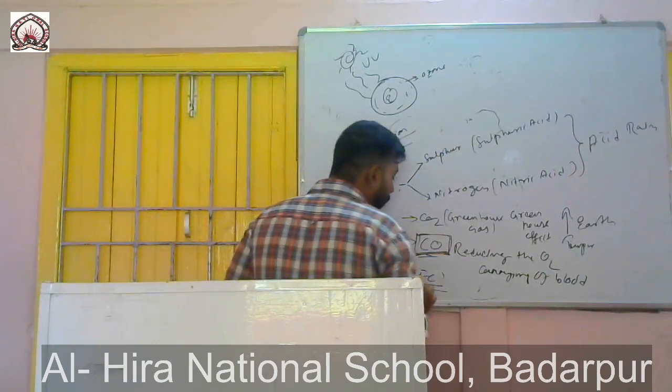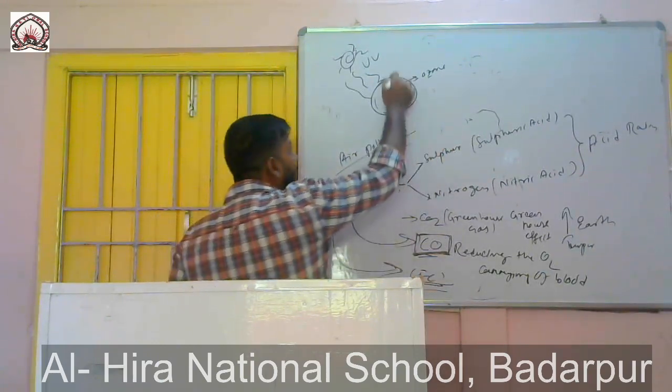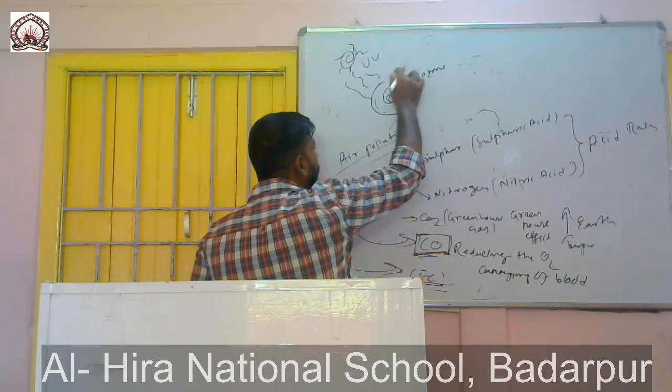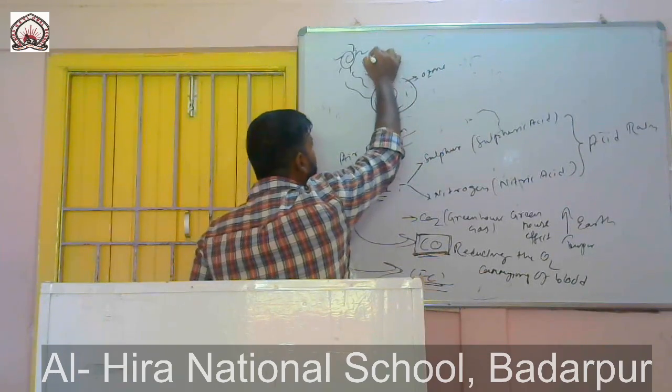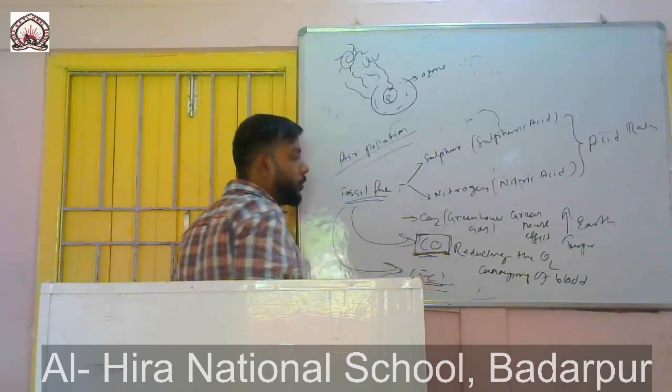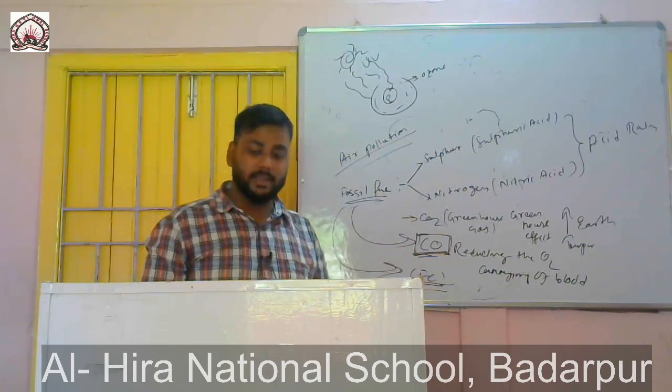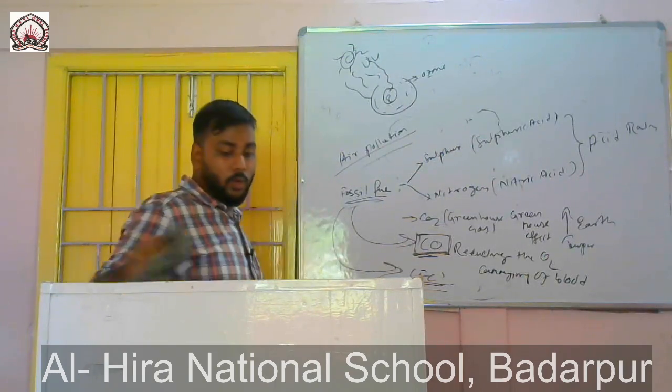So what does CFC, or chlorofluorocarbon, do? It ruptures or damages the ozone layer, and as a result what happens? The UV rays are able to penetrate and come to the earth and create the damage. That's it in short. Now water, a wonderful liquid.